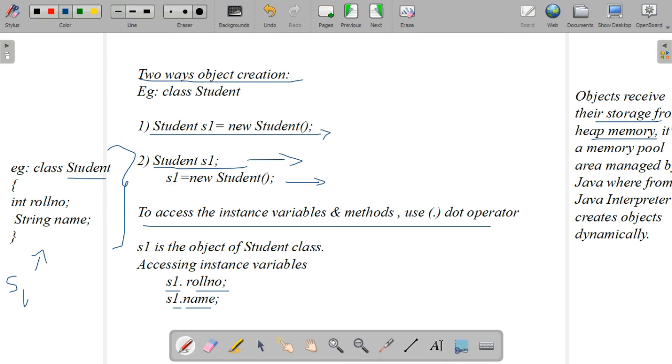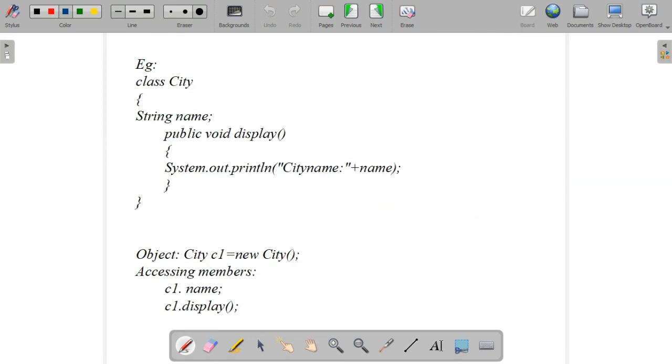Now, how to access those values. Example: one more program, class City, having an instance variable and an instance method inside the class. We have created City c1 = new City(). City c1 is the declaration part.